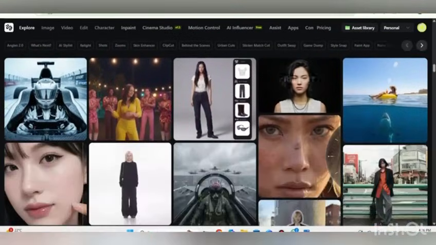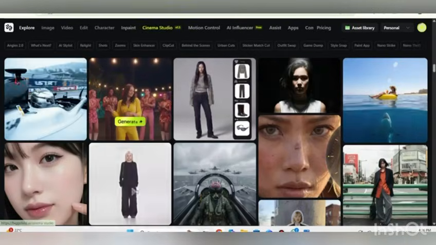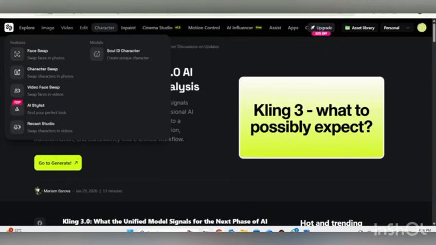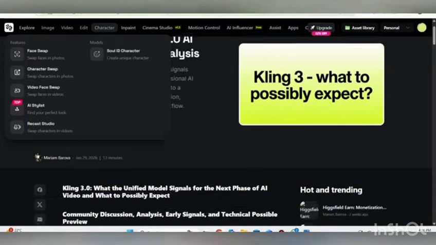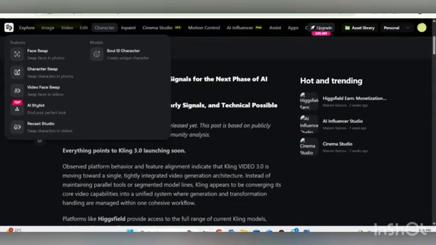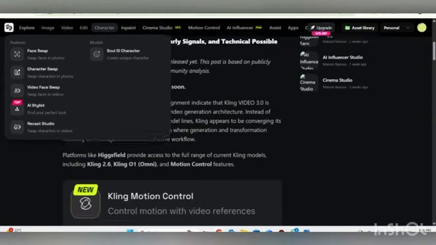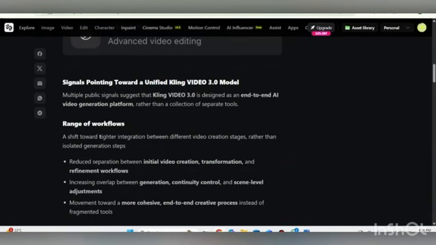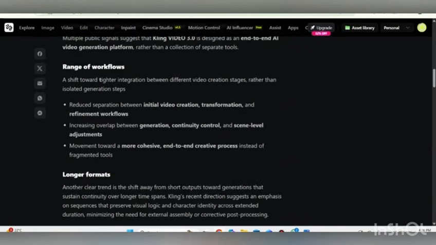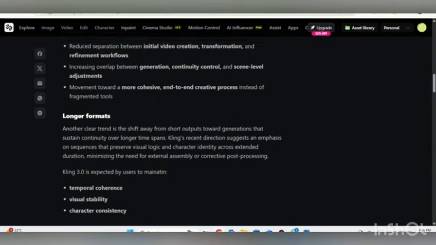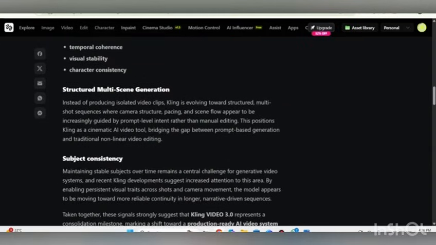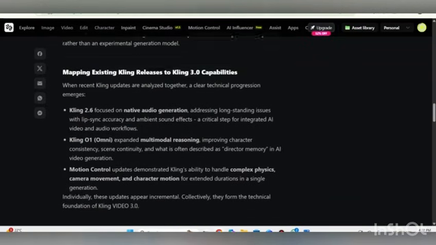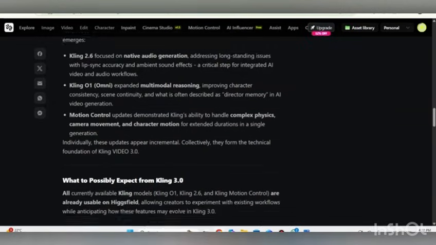Now let's move to the spotlight feature. Kling 3.0: expectations and early understandings. So now we shift focus to Kling 3.0, the most anticipated evolution within the Higgsfield ecosystem and a major point of discussion among AI creators. Kling 3.0 is expected to function like a digital film director, combining visuals, built-in audio, scenes, sequencing, and cinematic decision making into a single generation process instead of assembling clips piece by piece. Creators may be able to generate full narrative sequences in one continuous workflow based on available information.